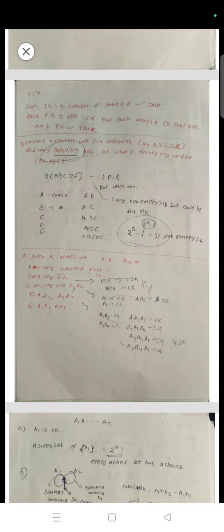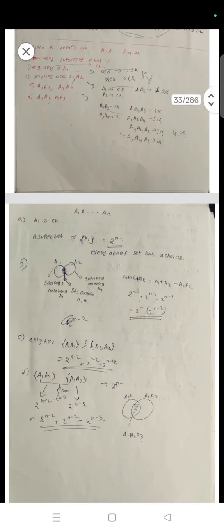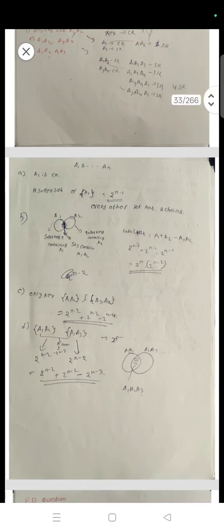Suppose R is a relation with A1 to An. How many super keys are there? Only keys are A1, A2. A1 is a candidate key, A2 is a candidate key, A3 A4 is a candidate key. Supersets of A1 equals 2 power n minus 1. Every other attribute has two choices.